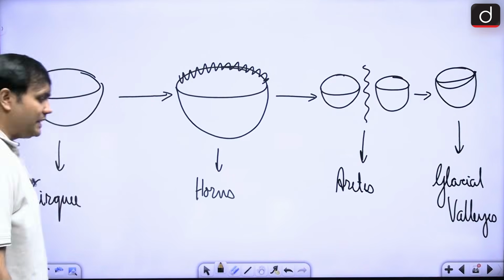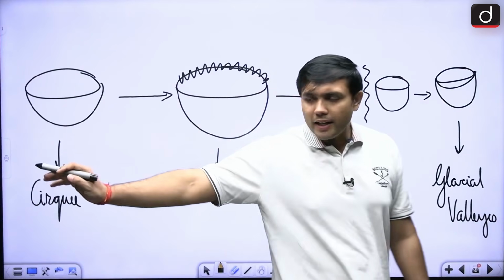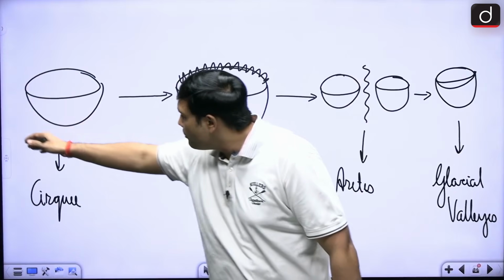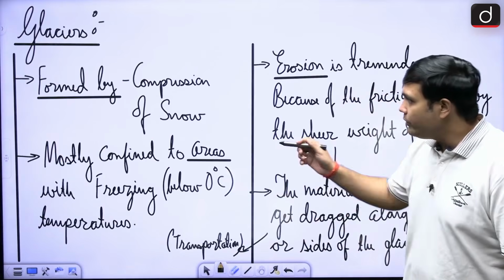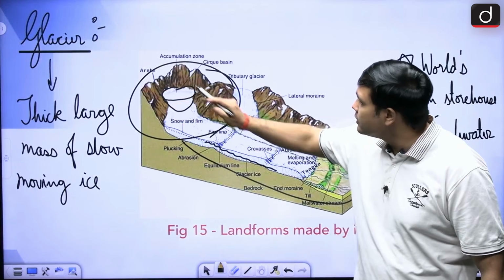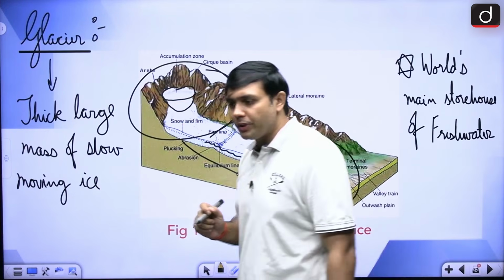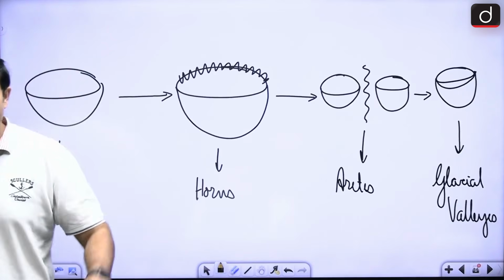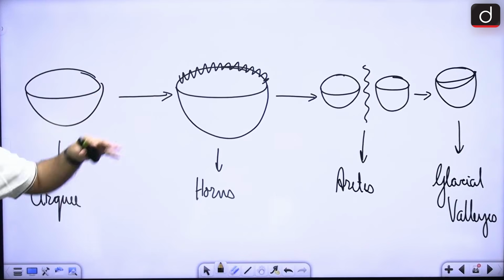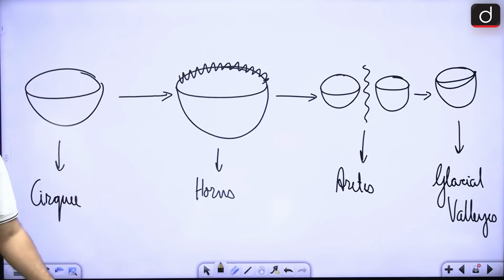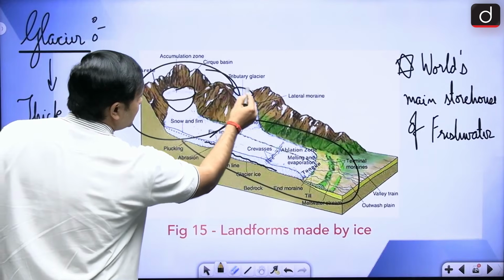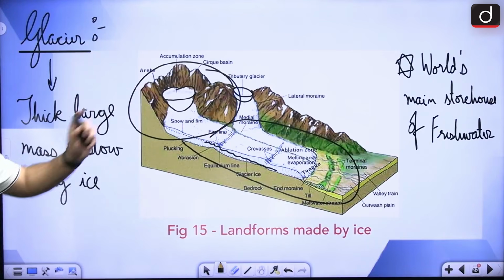The first one is the cirque, right? Now, as you can see here, this is a bowl-shaped depression. When we are looking at this particular area, you will see this is forming a cirque. It is a bowl-shaped depression, and that is called a cirque. So this is a very common type of erosional landform that is generally found at the head of the glacial valleys in these kinds of regions. So this is a cirque, right?